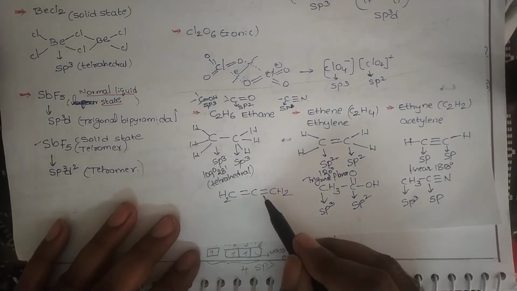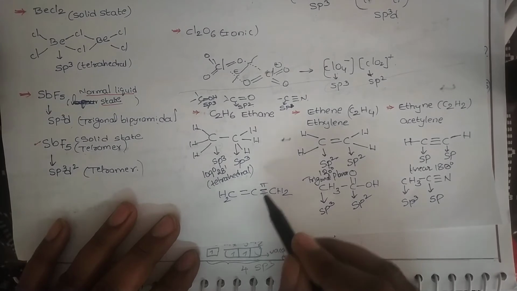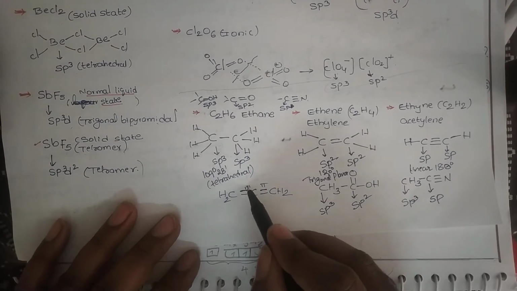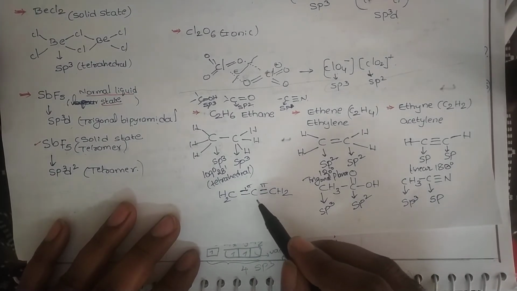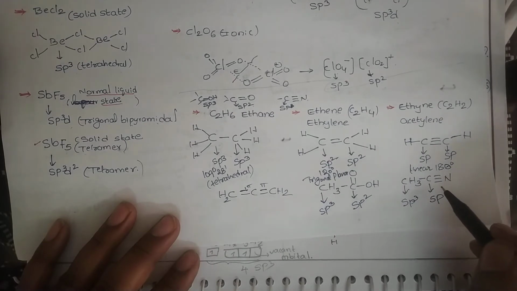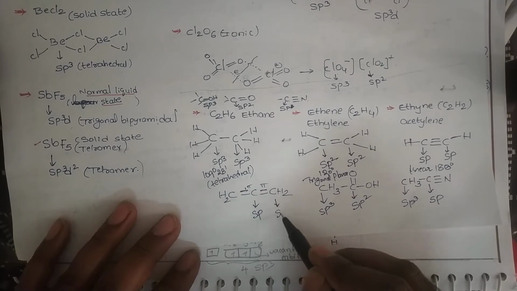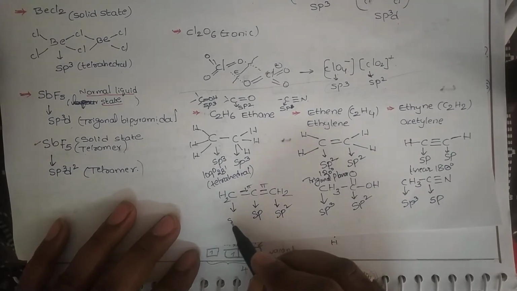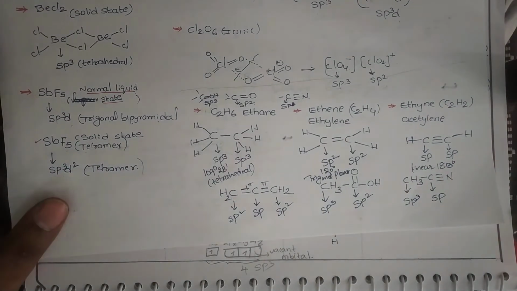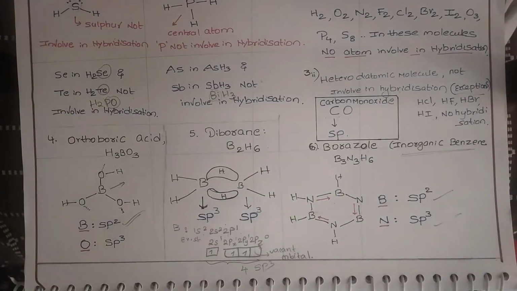This carbon is surrounded by one pi bond, here also one pi bond. If it is surrounded by two pi bonds, like this triple bond with two pi bonds and one sigma bond, this carbon gets sp hybridization. This one sp2 and this one sp2. Clear? Yes. Next.